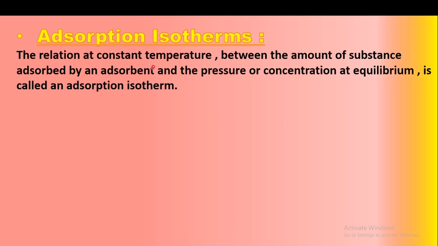So it is the relation at constant temperature between the amount of substance adsorbed by the adsorbent and the pressure or concentration at equilibrium. This is called an adsorption isotherm.